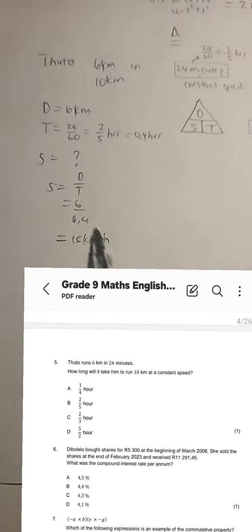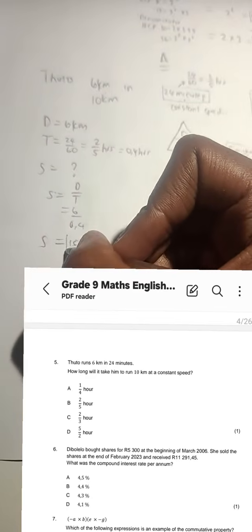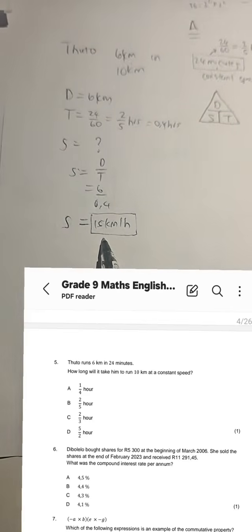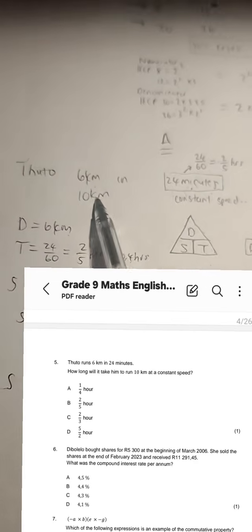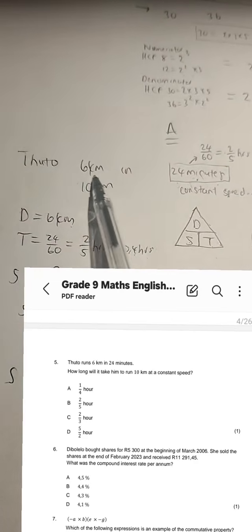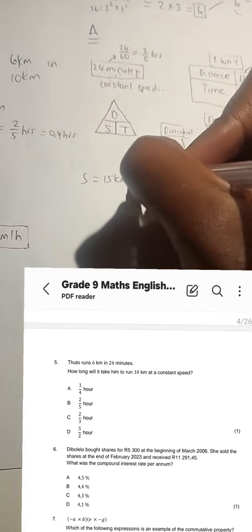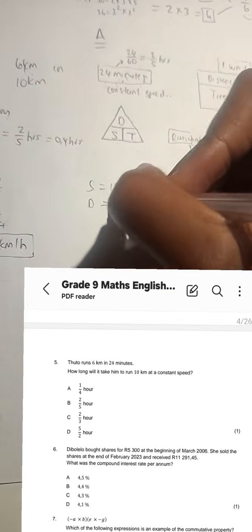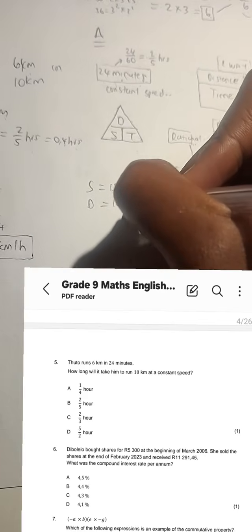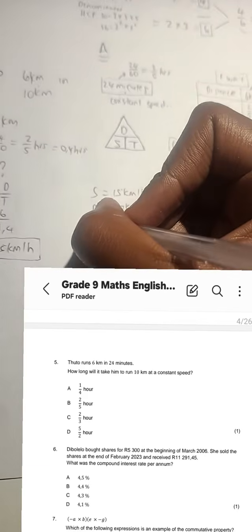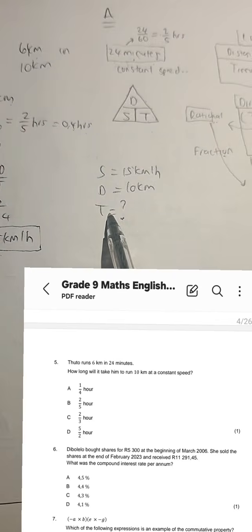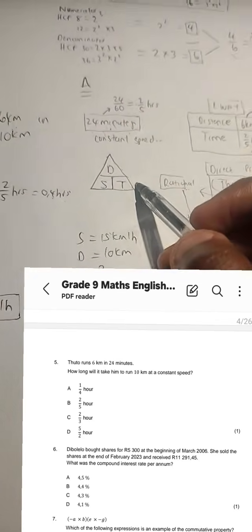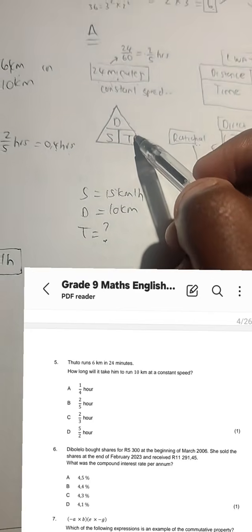But remember, we are not looking for speed. This helps us to know that, oh, okay, Tuto is running at this speed all the time. But now we are being asked, how long will it take for him to run 10 kilometers? So at this speed, which is 15 kilometers per hour, running now a distance of what? 10 kilometers. How long does Tuto take to run? All right, so therefore we want time now.